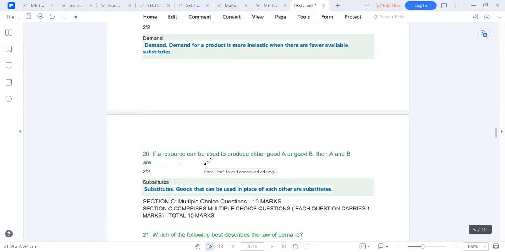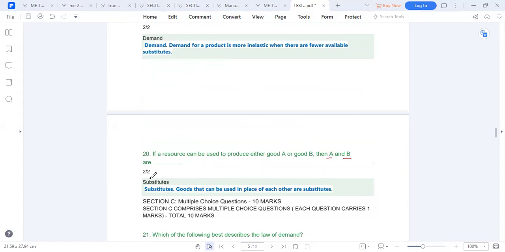If a resource can be used to produce either good A or good B, then A and B are substitutes. If you have flour, which is used to produce scones and bread, scones and bread could be what? Substitutes. So substitutes are goods that can be used in place of the other.